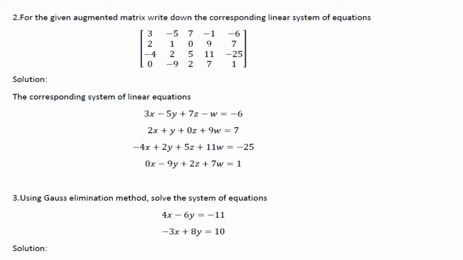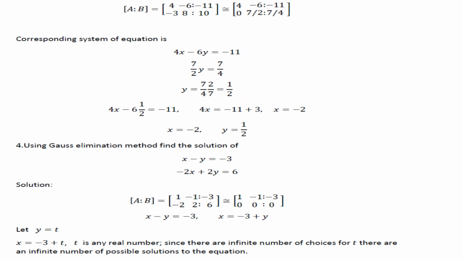Solve the system of equations 4x minus 6y is equal to minus 11, minus 3x plus 8y is equal to 10. First write the augmented matrix AB, then reduce it to row reduced echelon form, and after reducing it to the diagonal form, write the system of equations: 4x minus 6y is equal to minus 11, 7 by 2 y is equal to 7 by 4.